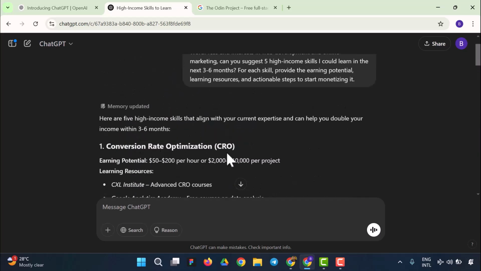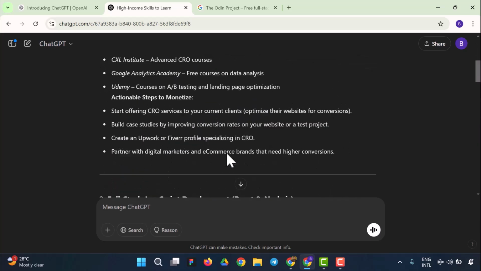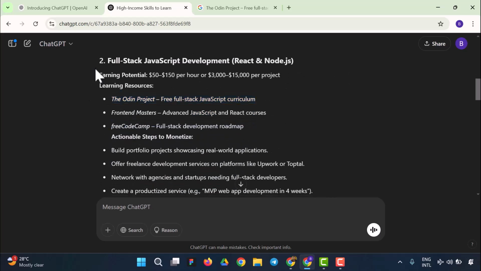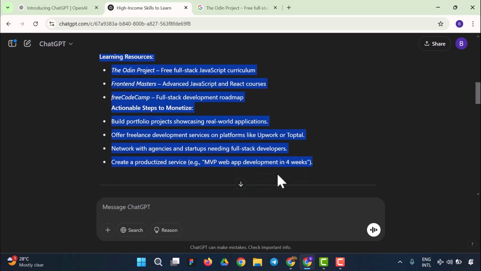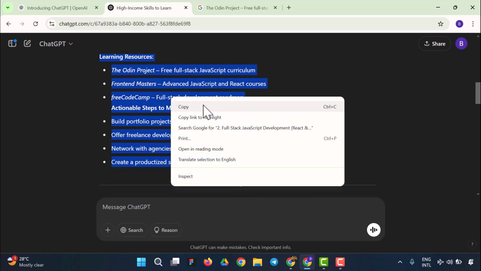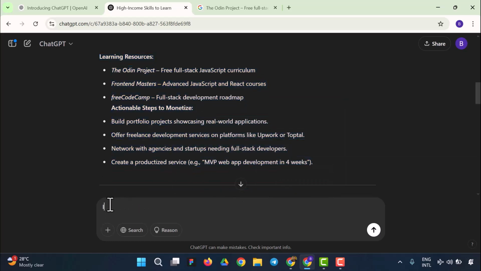This conversion rate optimization, I don't want that. So what I'm going to do is that I want the full stack Odin Project. So I would say I want the following. I'll continue with my prompt. I'll say I want the following.